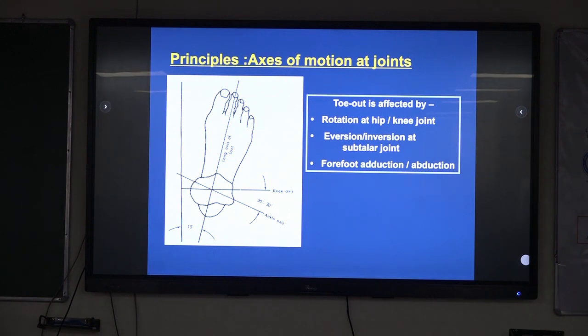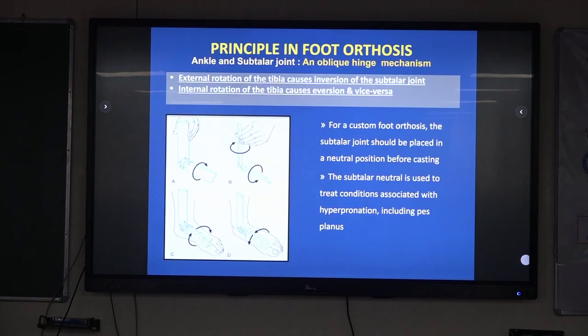Before we go into detail of orthoses as such, you must understand the biomechanics of the ankle joint. The ankle joint is inclined about 20 degrees in relation to the knee joint axis. This is very important for positioning the joints because this makes the ankle and subtalar mechanism an oblique hinge joint. External rotation of the tibia causes inversion of the subtalar joint, and internal rotation of the tibia causes eversion, and vice versa. This being the base of any lower limb orthosis, it has to be managed very properly to align the subtalar mechanism.